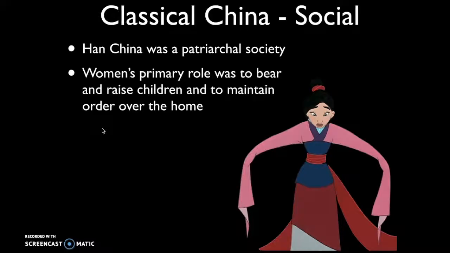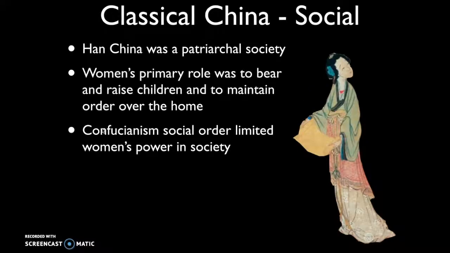So if you recall, one of the relationships that Confucius stressed was between the husband and the wife. And remember, the husband was the superior in the relationship. The husband was to set a good example, but ultimately it was the wife whose job it was to be respectful and obedient. And so Confucianism imposed limitations on women's power in society because ultimately their role was to be inferior to their male counterparts.